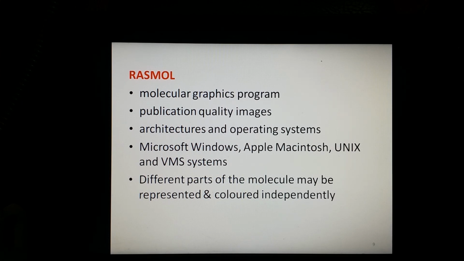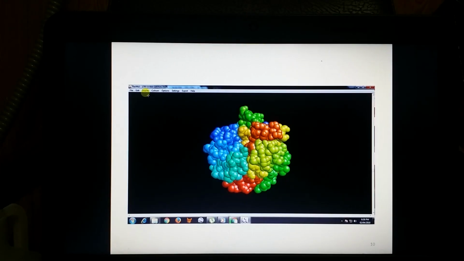What this program does is read in a molecule coordinate file and interactively display the molecule on the screen in a variety of color schemes and molecule representations. So this is how RasMol functions. This is how the structure of a protein is identified and studied using this software. You can see it here in the slide.